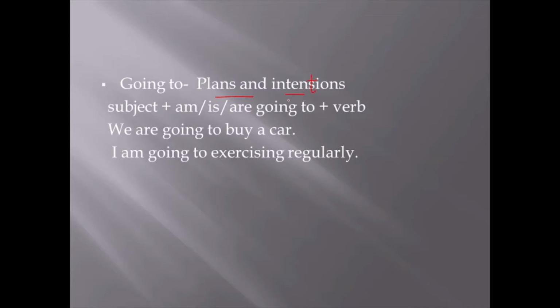Here we use subject with am, is, are, going to, and verb. So we are going to buy a car. So this is our plan, right? I am going to exercise regularly, right? So this is the intention, or we can say plan also. So we use going to when there are certain plans or certain intentions.